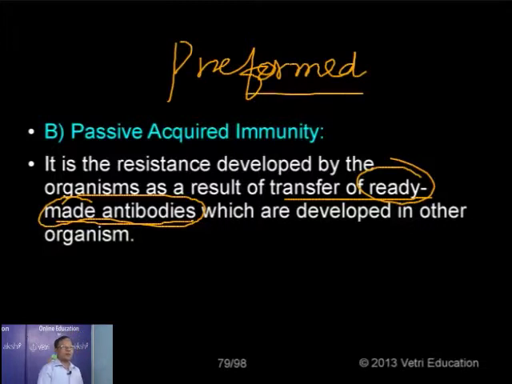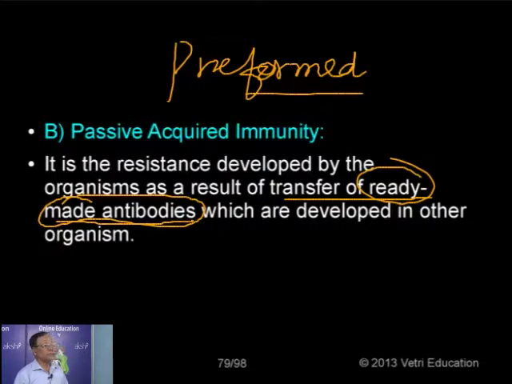Made by some other organisms, and from that organism we have to extract the antibodies and introduce them into the body of a non-immune individual. As it is prepared by some other organism, though it normally imparts immunity, it is not lasting forever because it is being introduced from somebody. The strength is very less, so it is of shorter duration. So such an immunity is called passive.